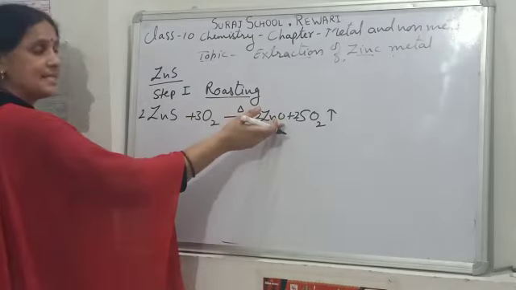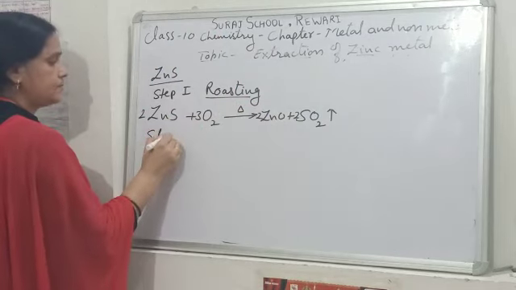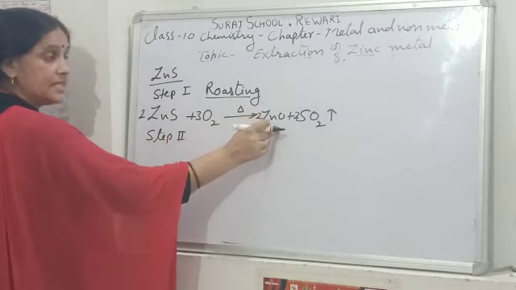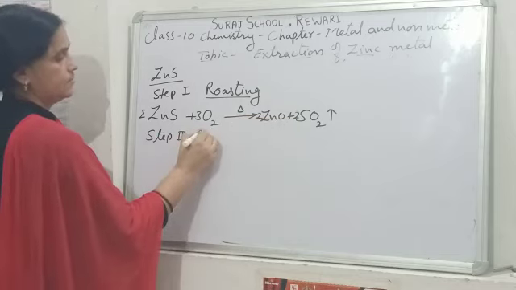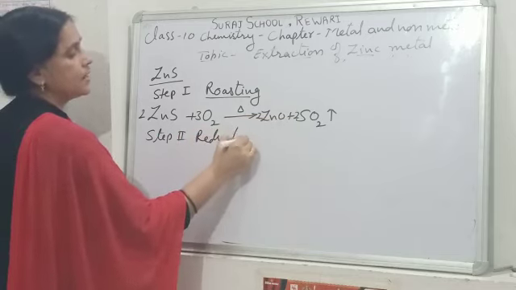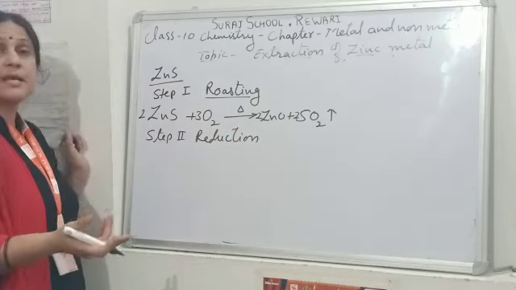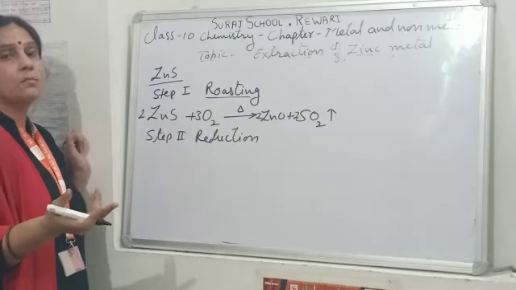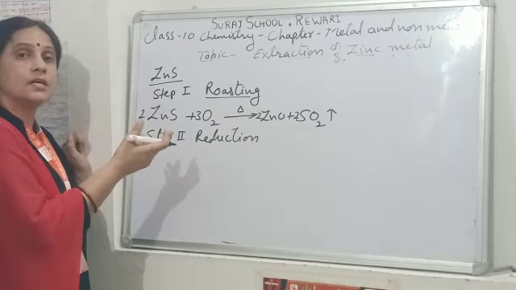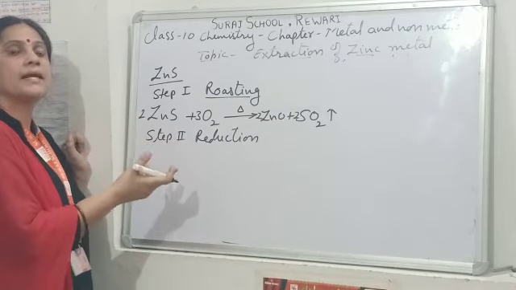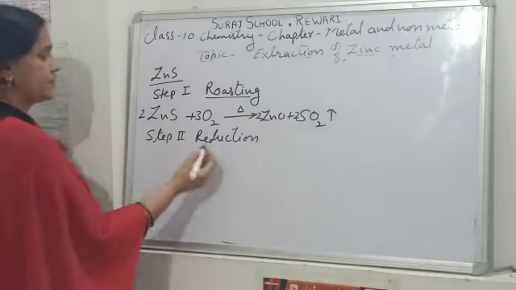Now in the second step, this metal oxide, zinc oxide, is reduced. So the second step will be reduction. Reduction may be by aluminothermy or by smelting. Here we are taking smelting as the reduction process. Thermite we will study later on.